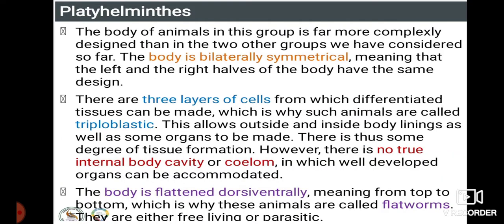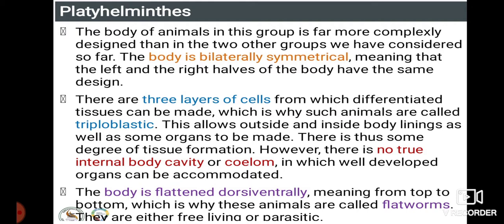The next thing we have is Platyhelminthes. The body of animals in this group is far more complexly designed than in the other two groups we have considered so far. The body is bilaterally symmetrical. Bilaterally symmetrical means the left and right halves of the body have the same design. That is, if you cut the organism down the middle, the body is going to split into exactly two halves.